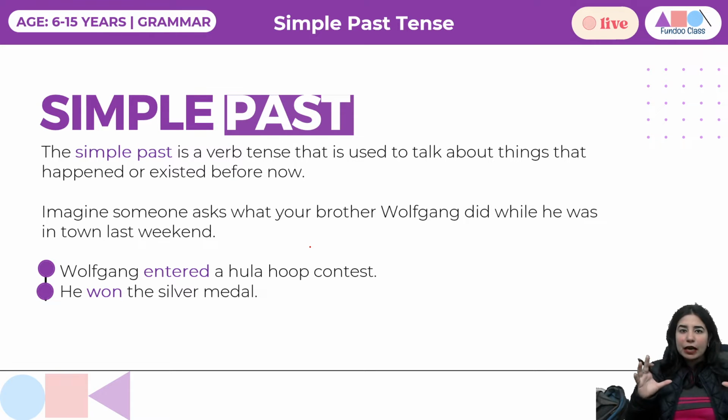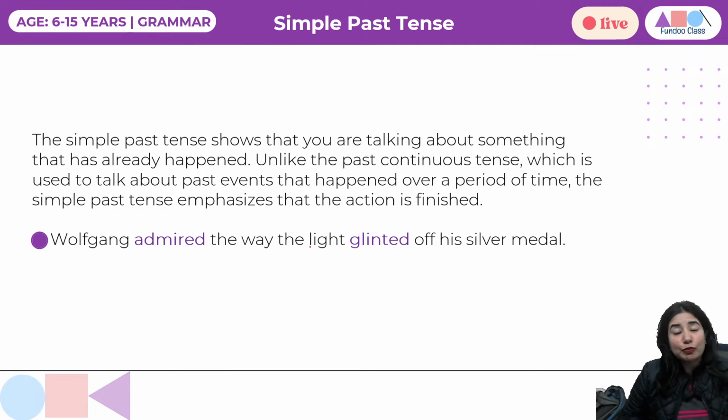So everybody, please note it down that when we talk about simple past, it is used to talk about things that happened or existed before, right? So I hope you're clear with the example. Quickly give me a thumbs up. I hope you're really enjoying learning tenses. Just keep the fear away and you will see how quickly you are going to sink in the concept, right?